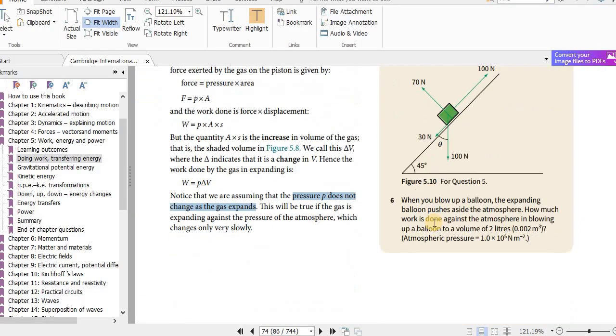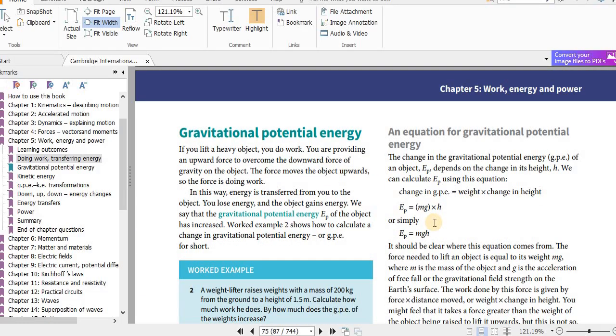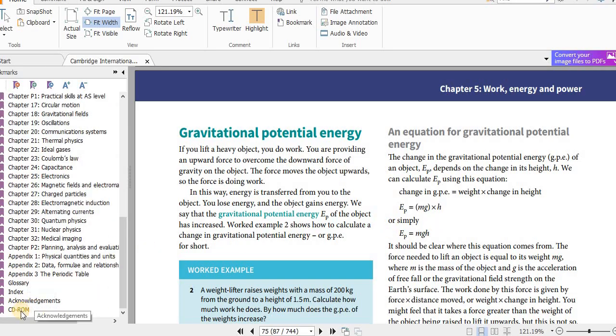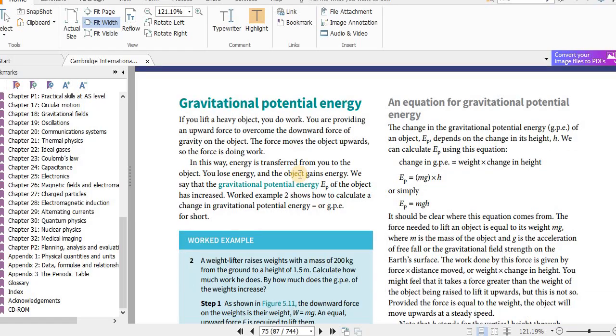Okay, then these questions are based on what we learned just now. Make sure you do these questions and check the solutions in the last few pages of the book or in the CD. Next topic is gravitational potential energy.